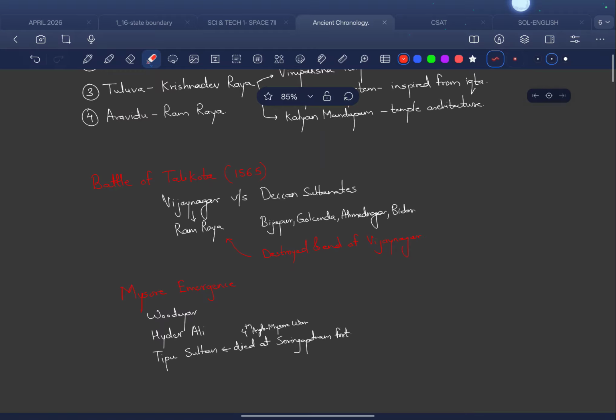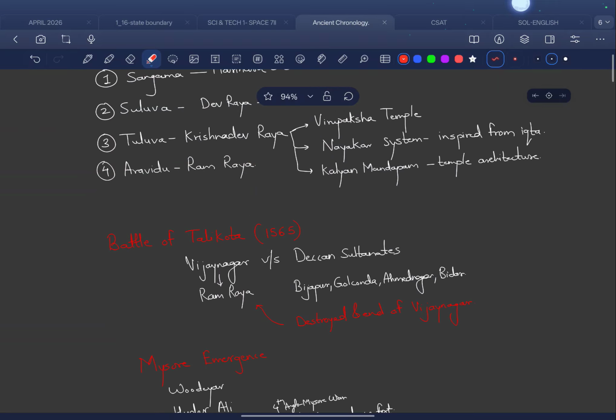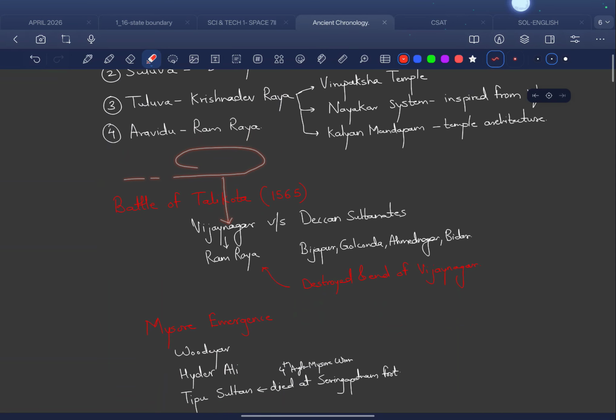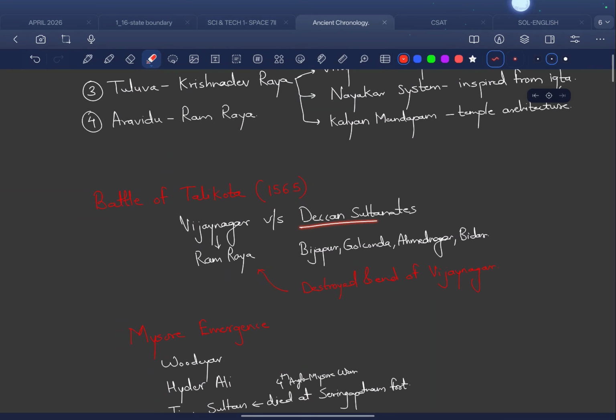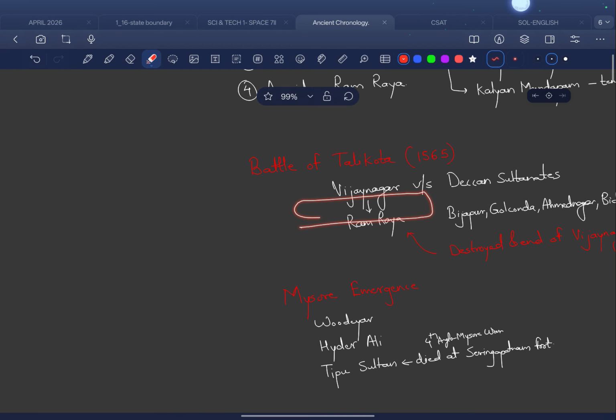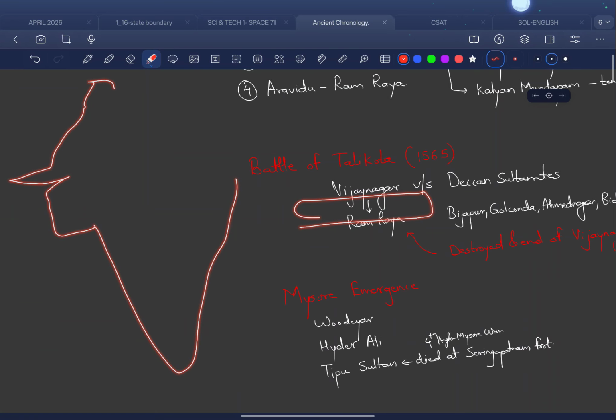Then here comes another important point, this Battle of Talikota. Here for Battle of Talikota, you need to remember this Aravidu dynasty. Here was a ruler called Ramraya. This was actually the last ruler of Aravidu. So what happened was, there were Deccan Sultanates also. Let me just draw a map here real quick. This is Gujarat, this is India. So here there were the denominations of Deccan Sultanate, okay. Let me just write here Deccan Sultanate, okay.